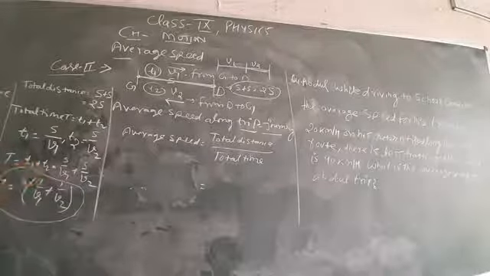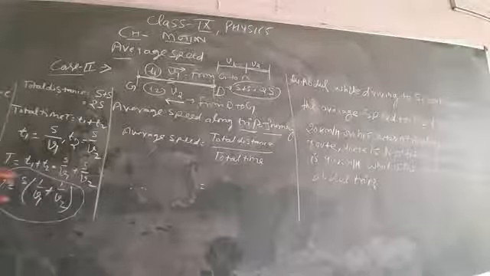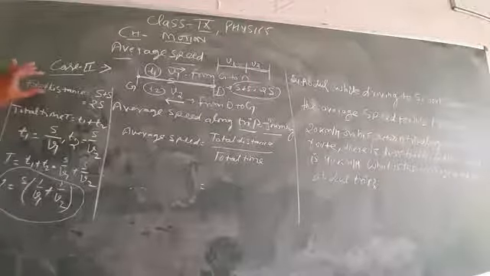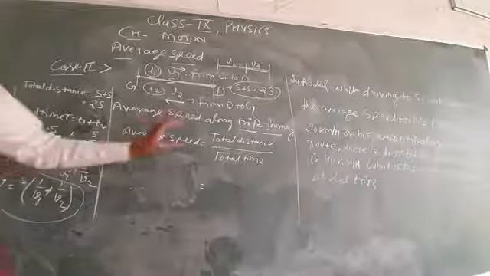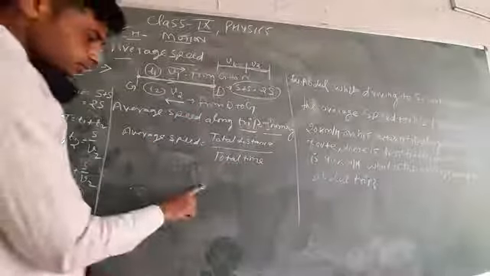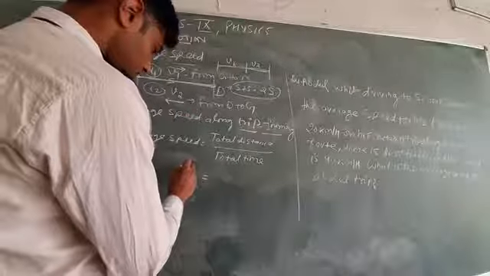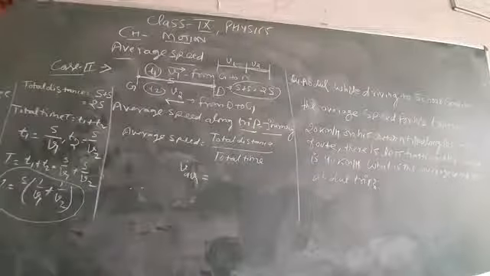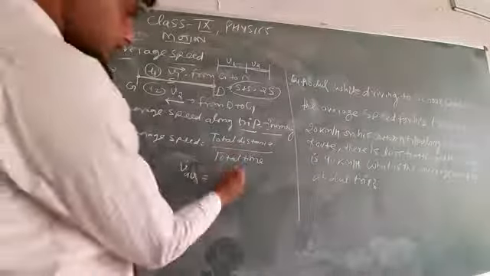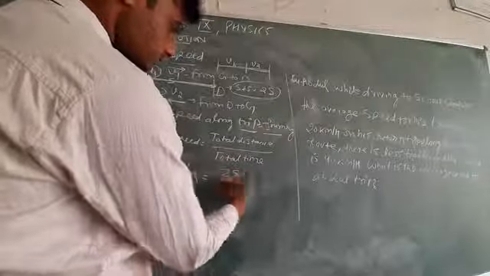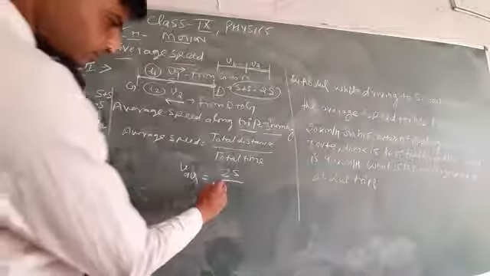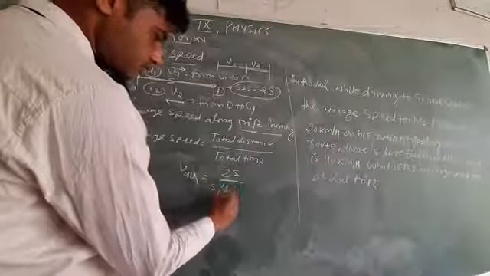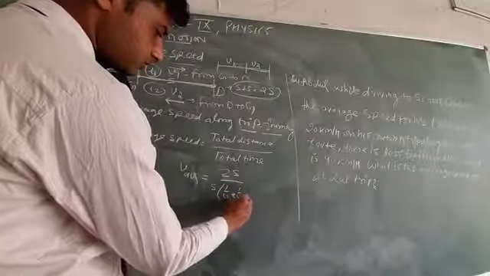This is the total time. So by putting the value of total distance and total time in this formula, let V average be the symbol of average speed: total distance 2S, and total time S times 1 upon v1 plus 1 upon v2.